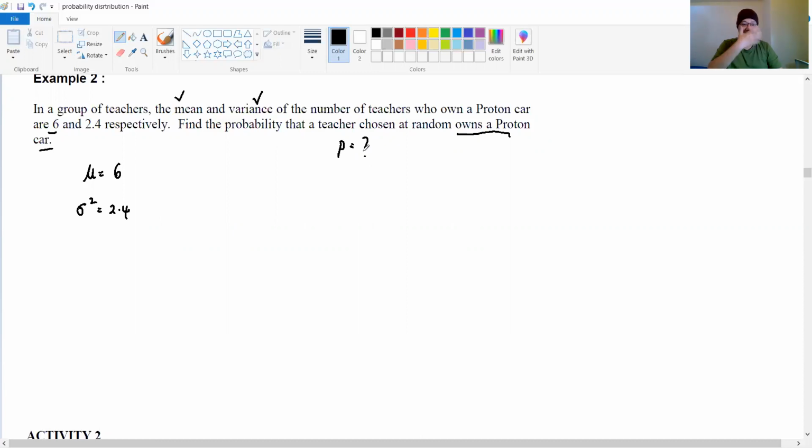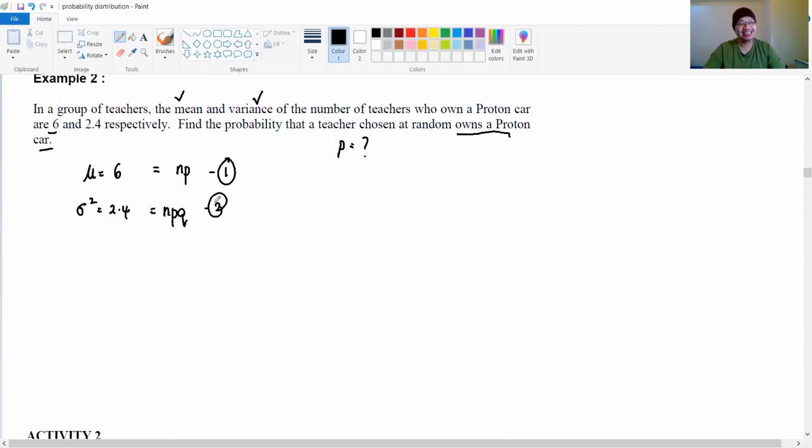So guys, there is no P, no Q, and also no N given here, but we only have the mean and the variance. So how to solve this problem? Mean actually equals NP, which equals 6. Variance stands for NPQ, which equals 2.4.